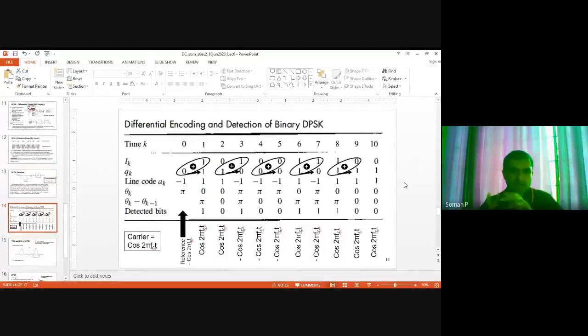So what is the property of an XOR? If the inputs are the same, the output will be 0, right? That is what is clearly visible from here.